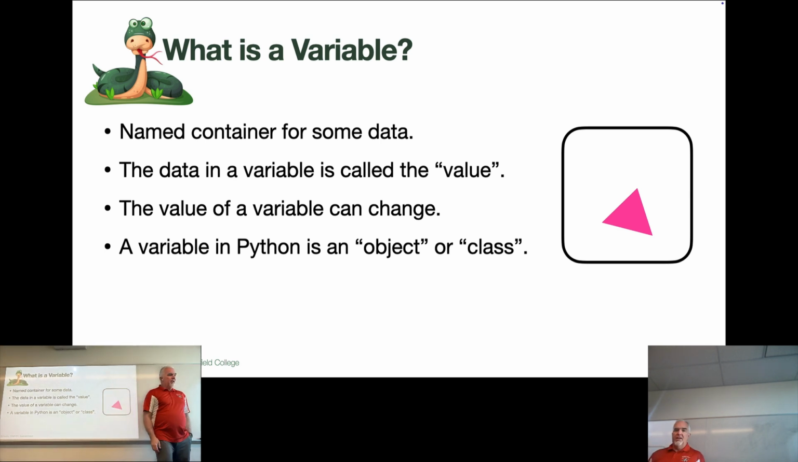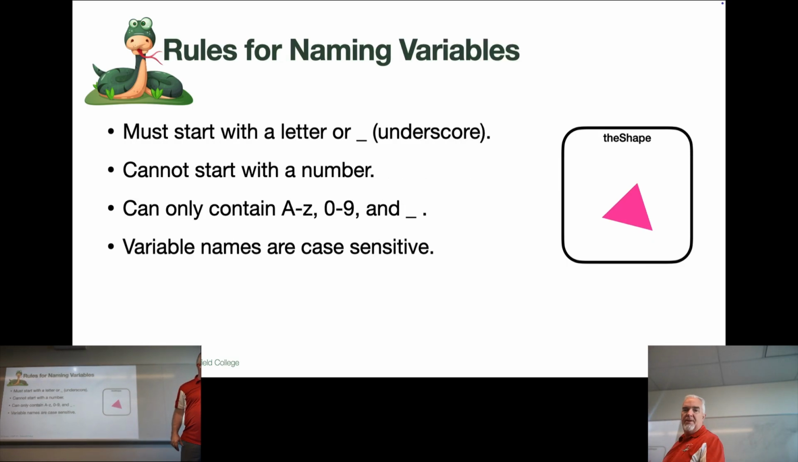A variable in Python is technically an object or class in Python. That may not make sense to you now. It will later. Just sort of park it in the back of your brain until we need that information.